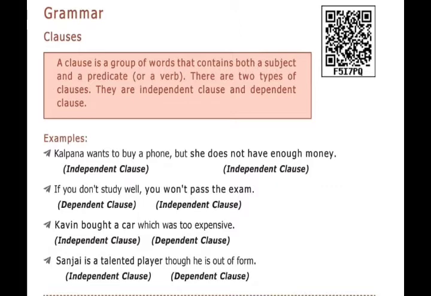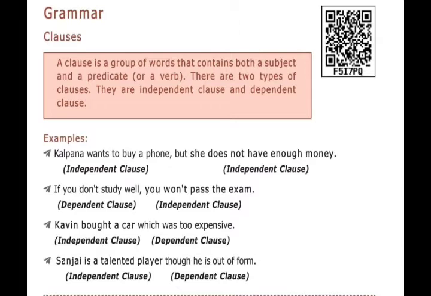See these examples. Kalpana wants to buy a phone, but she does not have enough money. See this first sentence, but is a coordinating conjunction. Kalpana wants to buy a phone, that is a completed meaning, so it is an independent clause. She does not have enough money is another independent clause because it begins with the subject and has a verb also. Both sentences are connected by the coordinating conjunction but.